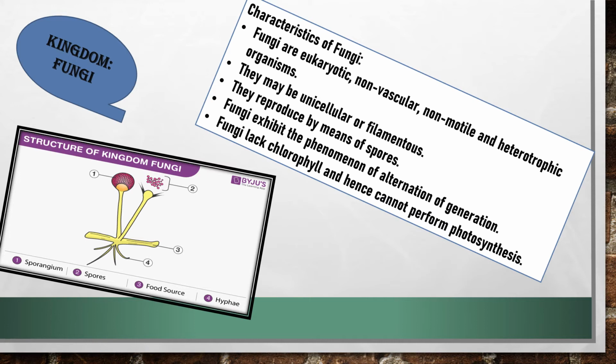Yeast are the only unicellular form of fungi. All other fungi are multicellular. Fungi are eukaryotic organisms and hence have a well-defined membrane-bound nucleus.